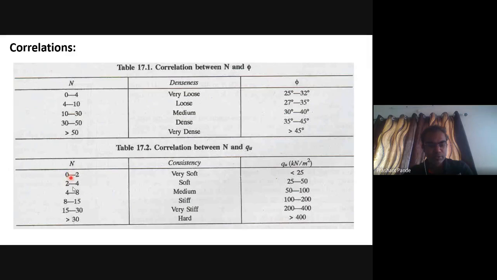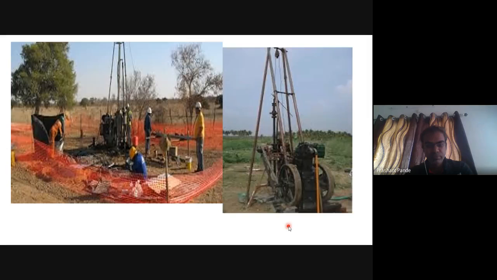The correlation between N and qu is shown in the next table. This is the N value of 0 to 30. The soil is very soft to hard. qu will be from less than 25 to 400. These are snapshots from the field.